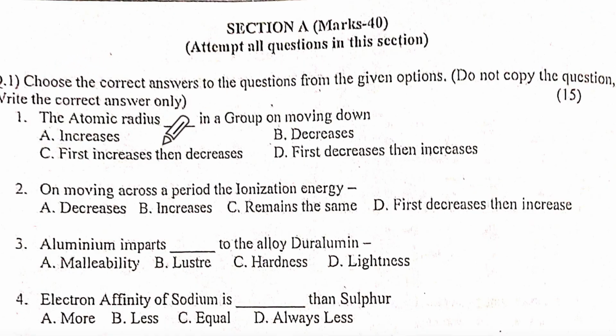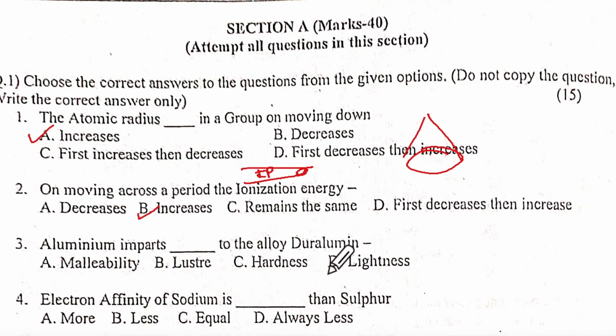So question number 1, actually when I was looking at this, somehow the double vision came and I could not see properly. So this I saw as increases. I don't know how. Okay, so I'm starting this again. 1, the atomic radius in a group moving down, what happens? It will be increases. Across the period, atomic radius decreases like this. So your IP is going to increase.